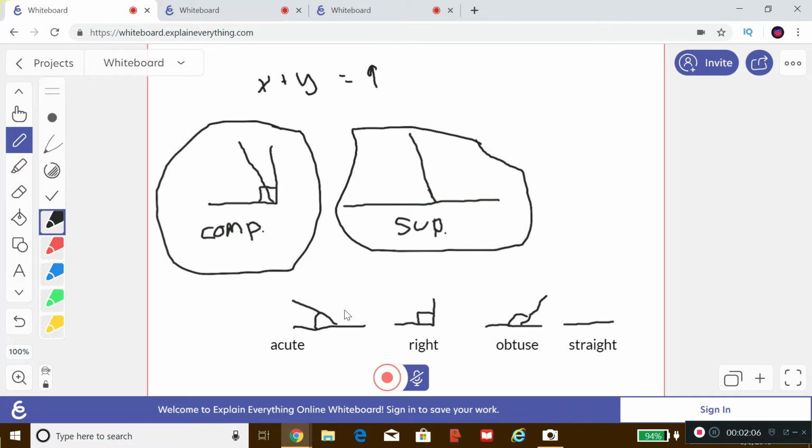And then the types of angles have acute angles, which just means that it's less than straight up, which is a right angle. So a right angle is straight up like this. If this little arc encompasses a distance that is less than going straight up, it's acute. If it's beyond straight up, then that's obtuse. And if it's no angle at all, it's a straight angle, right? Straight angle is 180. Obtuse is between 90 and 180. Right is 90, and acute is between 0 and 90.